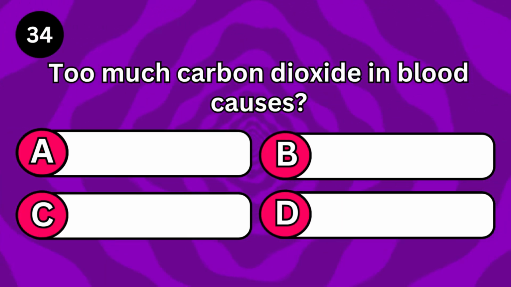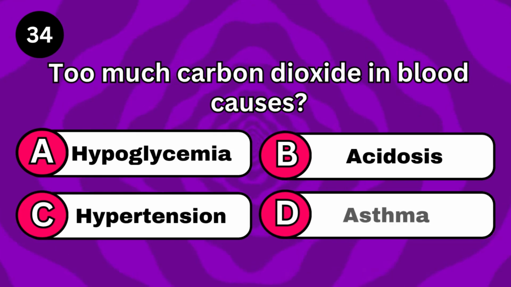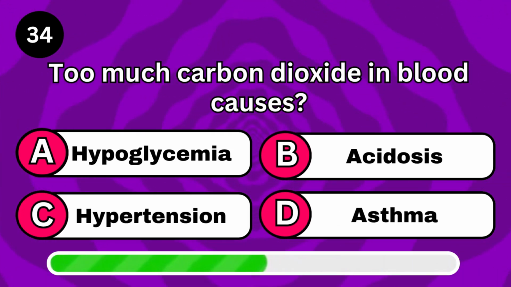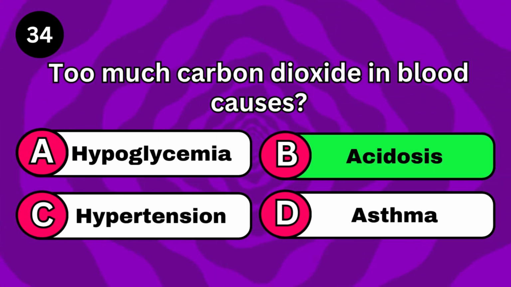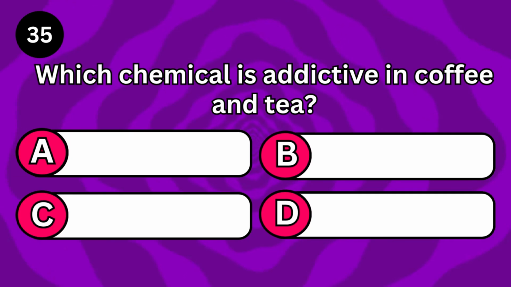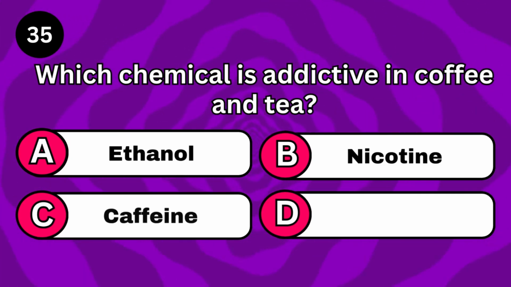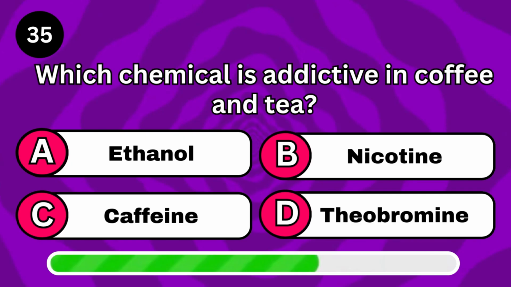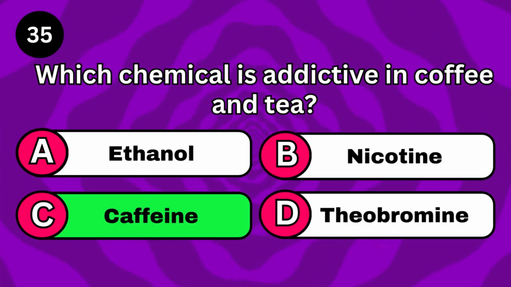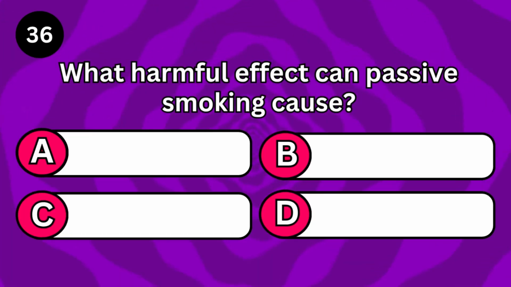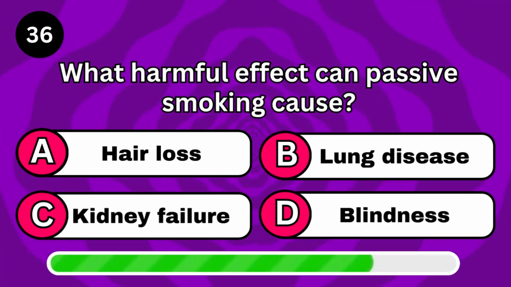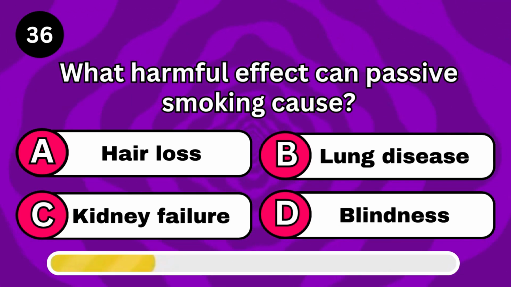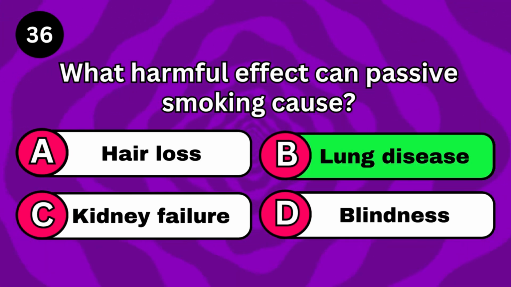Too much carbon dioxide in blood causes acidosis. Which chemical is addictive in coffee and tea? Caffeine. What harmful effect can passive smoking cause? Lung disease.